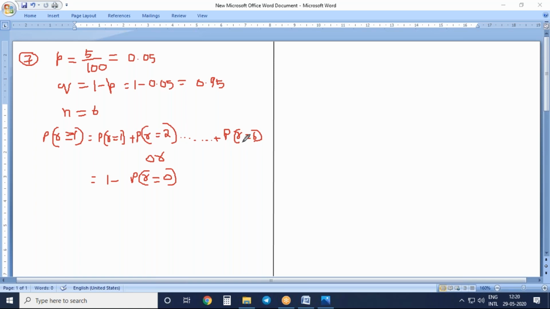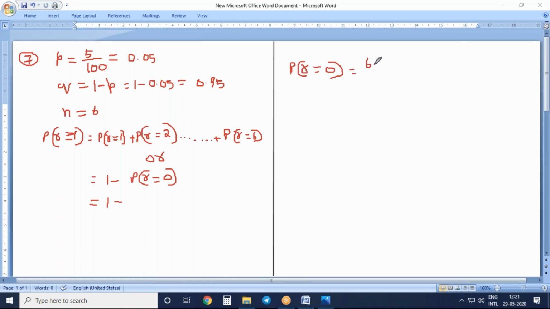Means if you do 1 to 6, you will get the answer, but it will become lengthy, and it is not an intelligent way of doing the problem. What is the intelligent way of doing the problem? Do it in the reverse manner. That is 1 minus P of r equal to 0. Okay. It is 1 minus, let us find out P of r equal to 0 here.